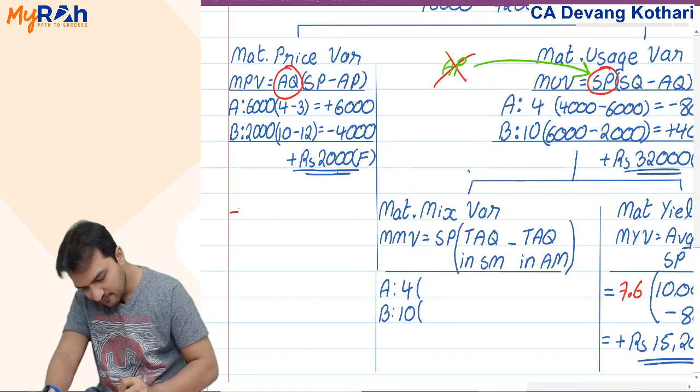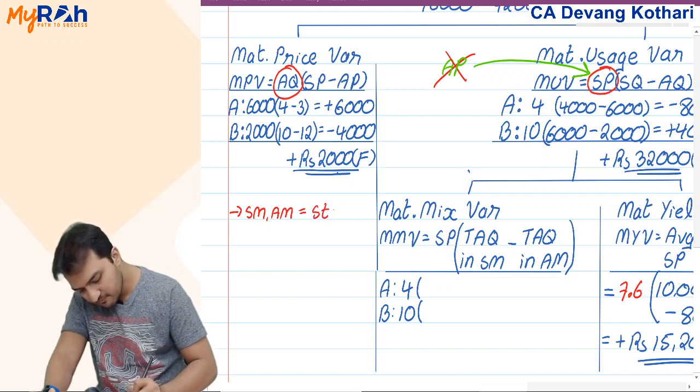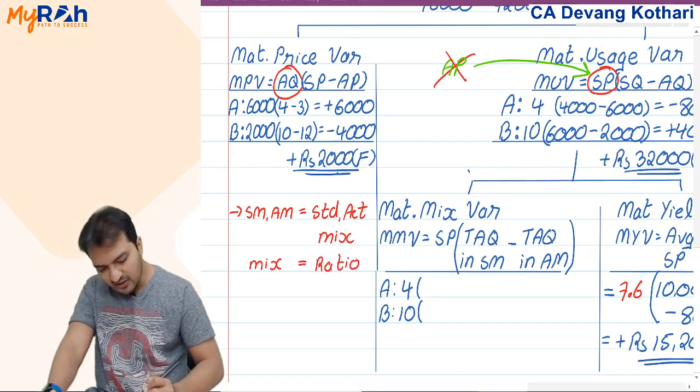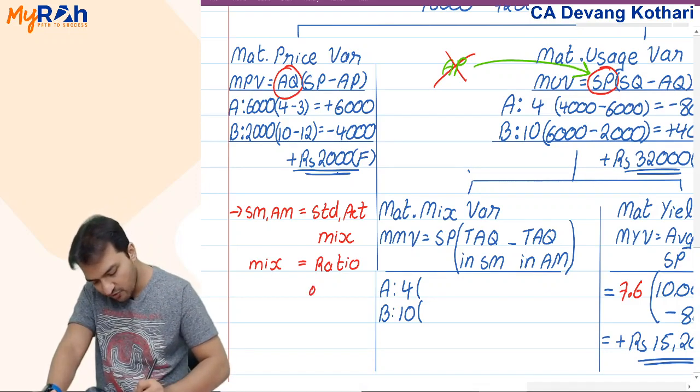I'll mention here that SM AM means standard and actual mix, where the word mix means ratio. Please do keep noting whatever I show you on screen here. Mix means ratio. Ratio of what?